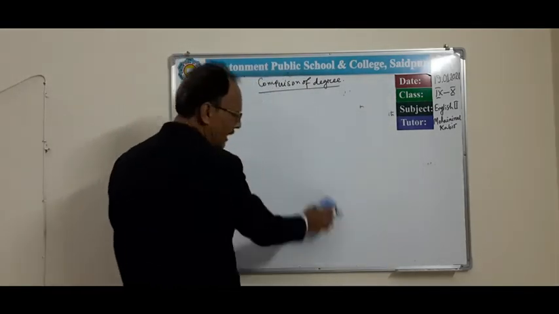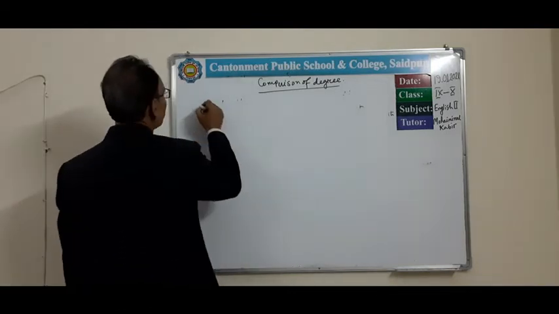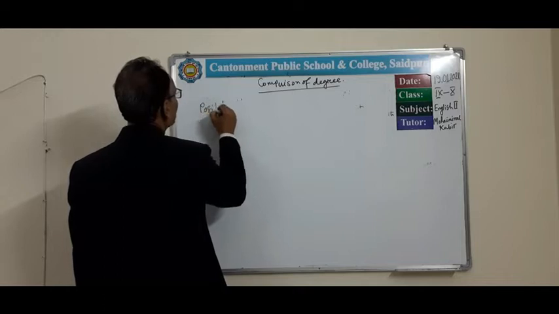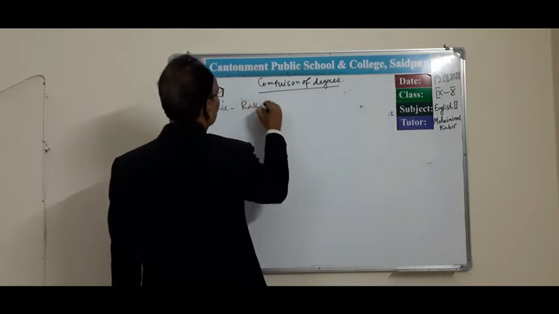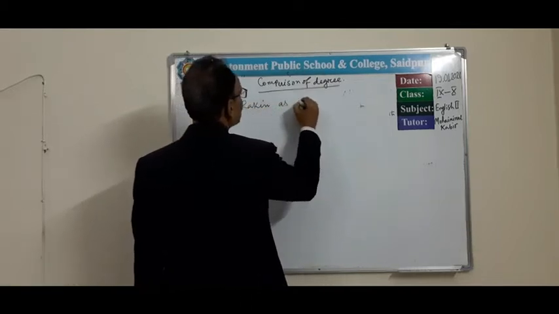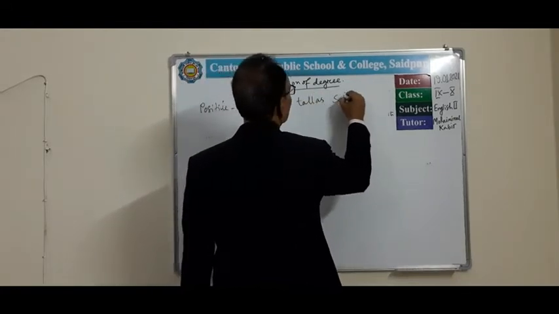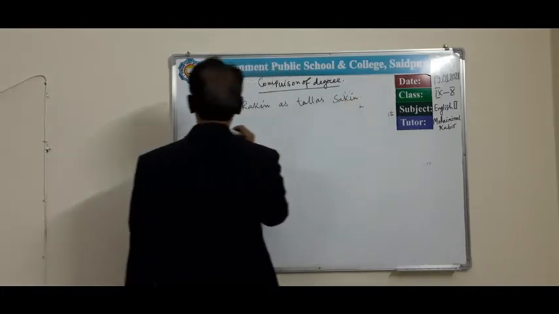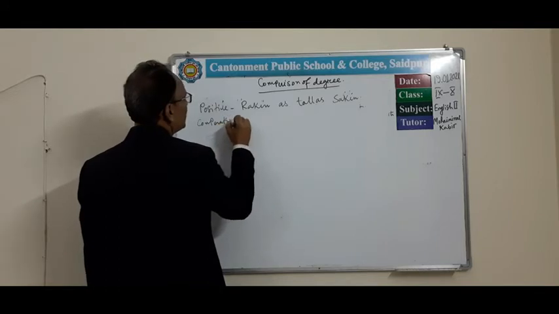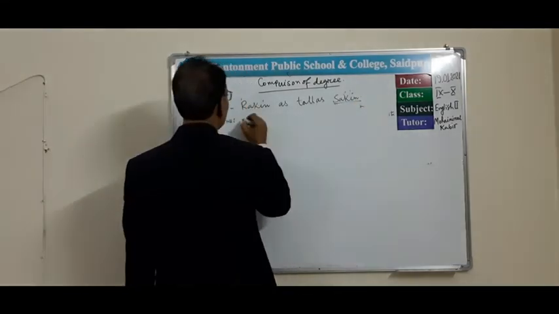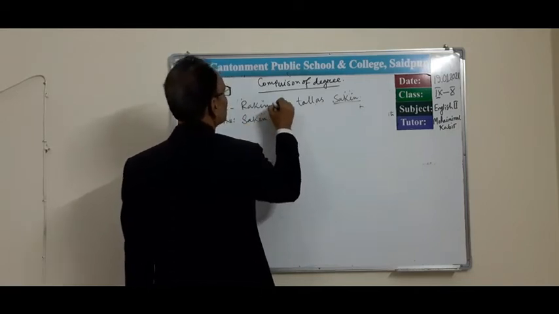Whenever you get a positive degree, maybe: Rakin is as tall as Sakin. Then what will its comparative form be? You have to write the last subject first, Sakin, Rakin.